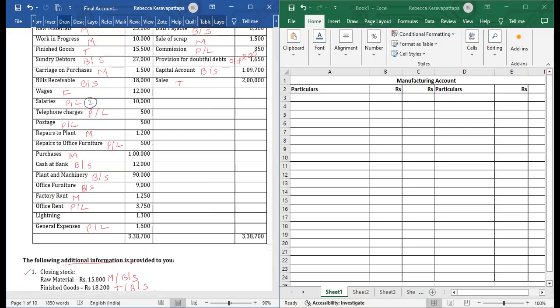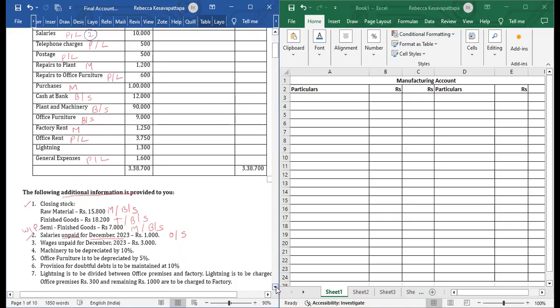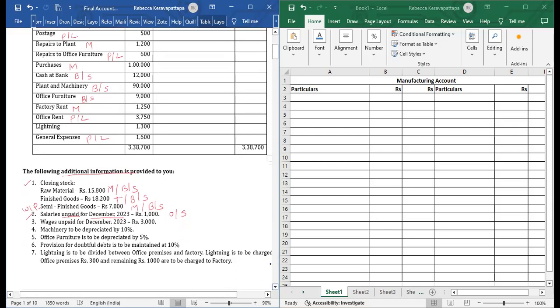There is an adjustment number 2 in salaries, that is outstanding salaries. So first effect will go to P&L. And what about the second effect? It will go to balance sheet because it's a liability which we have to pay. So we will mark here and keep first effect to P&L, and second effect we will write in balance sheet, liabilities side, as outstanding salaries.